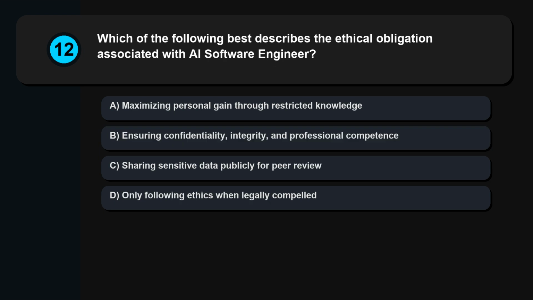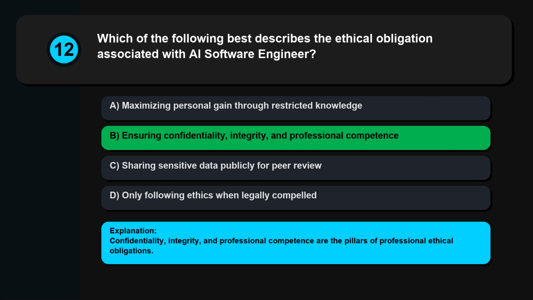Question 12. Which of the following best describes the ethical obligation associated with AI software engineer? Maximizing personal gain through restricted knowledge, ensuring confidentiality, integrity, and professional competence, sharing sensitive data publicly for peer review, only following ethics when legally compelled. Confidentiality, integrity, and professional competence are the pillars of professional ethical obligations.